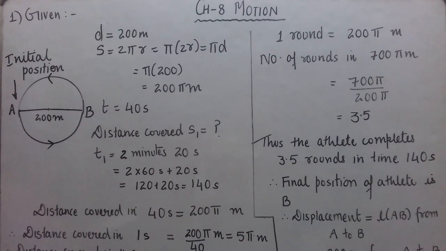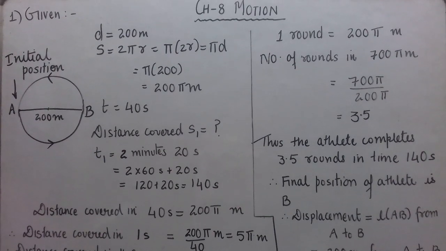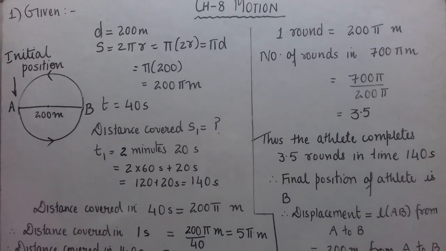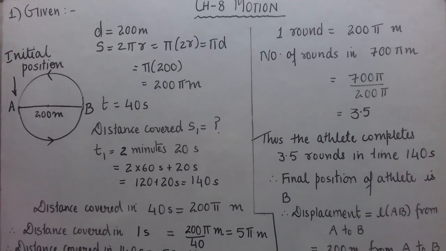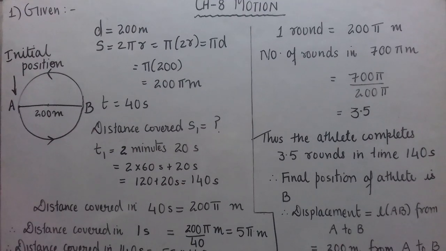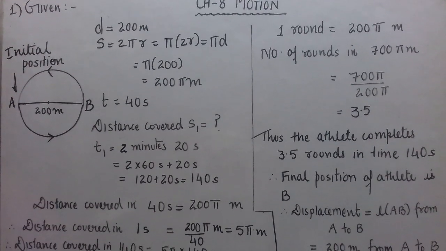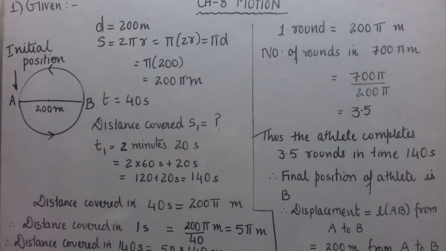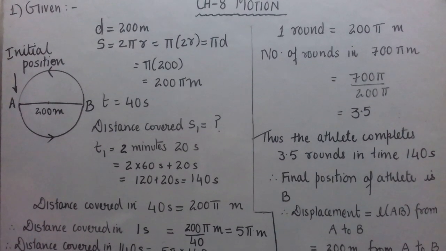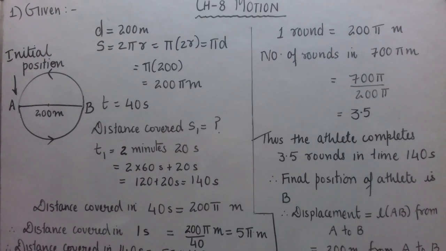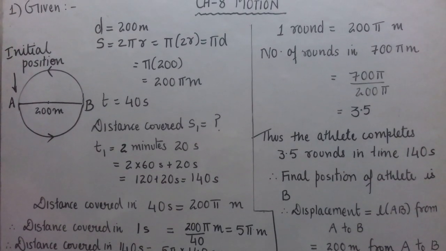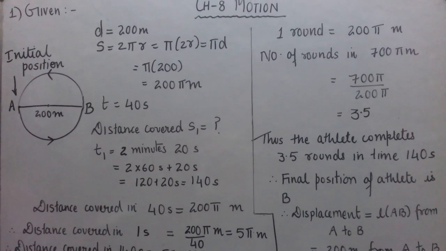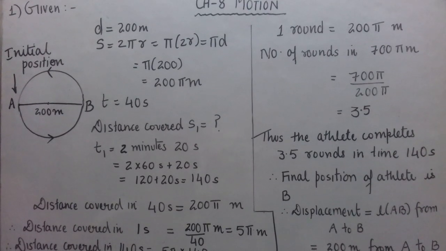An athlete completes one round of a circular track of diameter 200 meters in 40 seconds. What will be the distance covered and the displacement at the end of 2 minutes 20 seconds? So once you should read the question, and when you read the question a second time, you should write what is given. An athlete completes one round of a circular track of diameter 200 meter in 40 seconds.